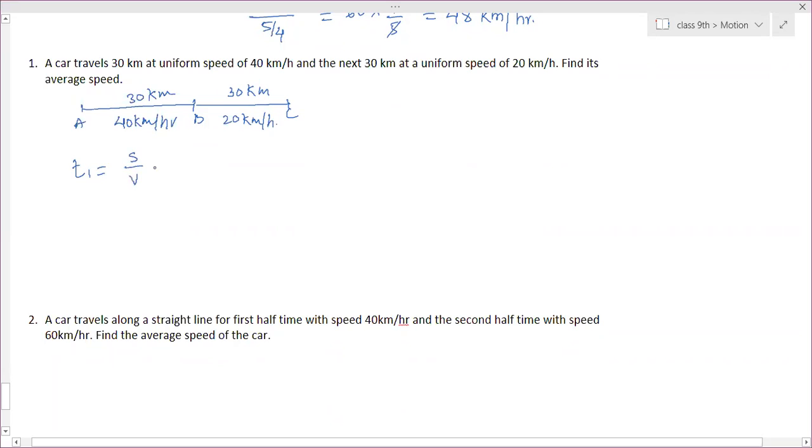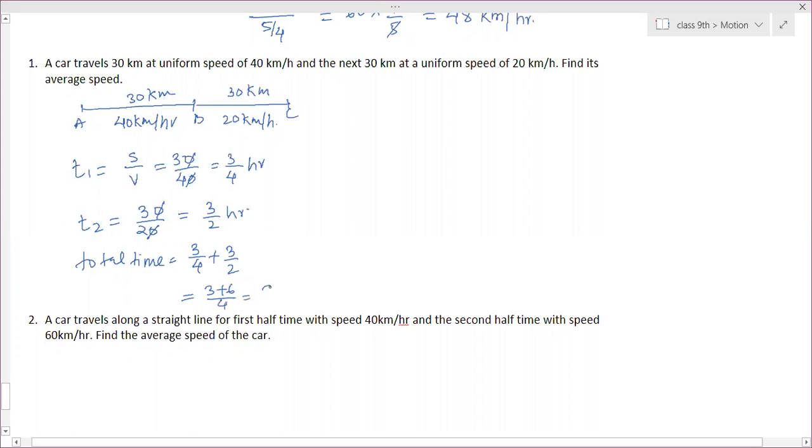This is equal to S by V, that is 30 by 40, which is 3 by 4 hour. Second time is 30 by 20, that is 3 by 2 hour. Total time: 3 by 4 plus 3 by 2, that is 3 plus 6 by 4, which is 9 by 4 hours. This is our time only. So total time is 9 by 4 hour.